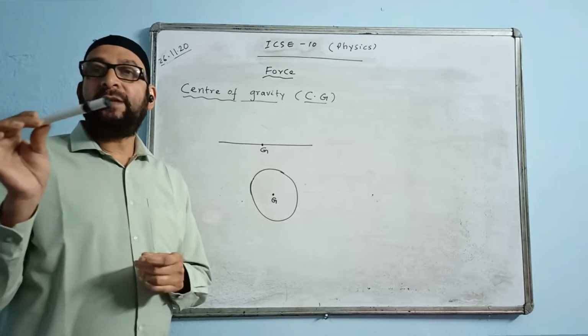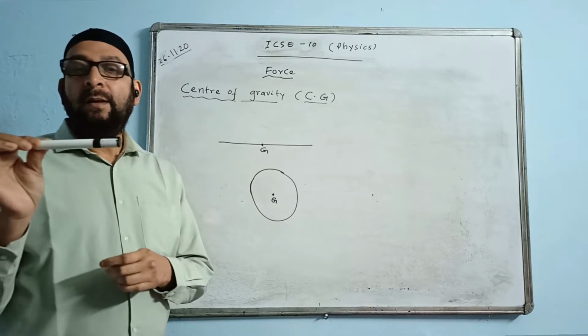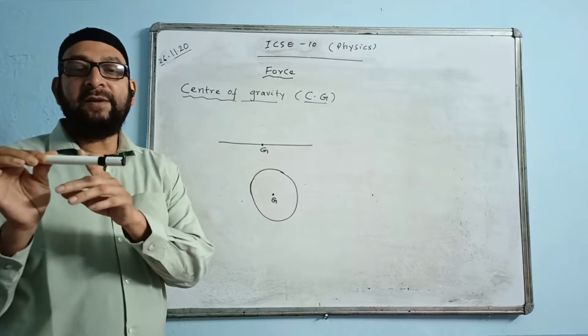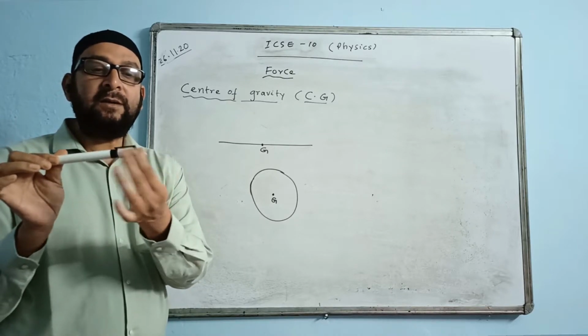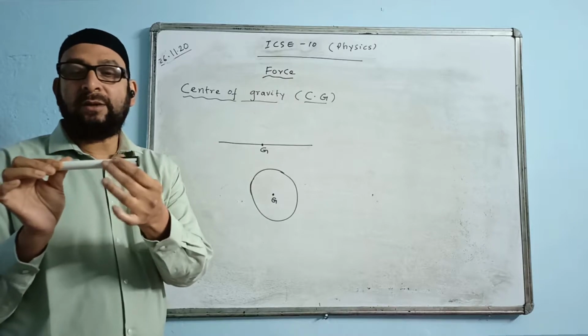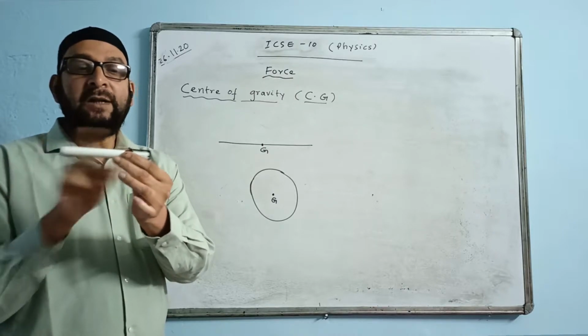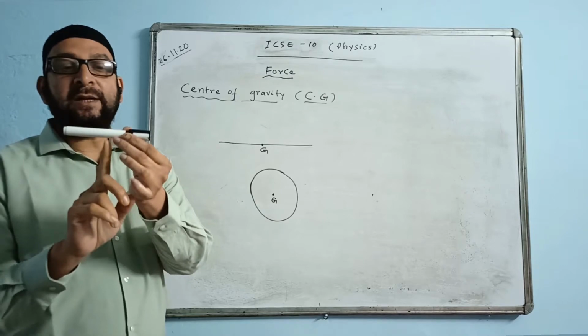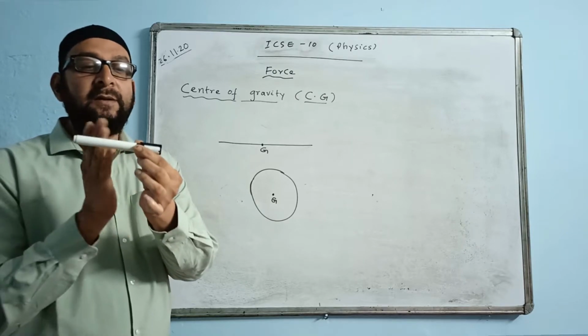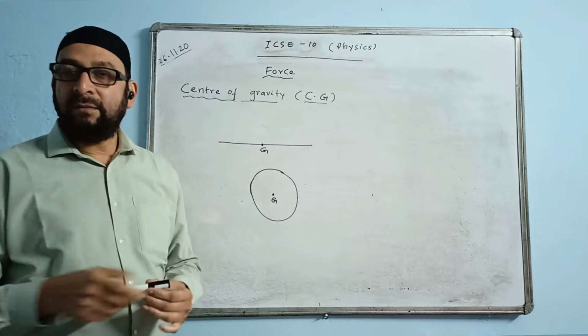You can take the example of this pen. I think this side is heavier. Why is this side heavier? Because this side has got an extra thing, the cap. The center of gravity of this pen will not be situated exactly midway. It will be somewhere this side, somewhere closer to the heavier side.